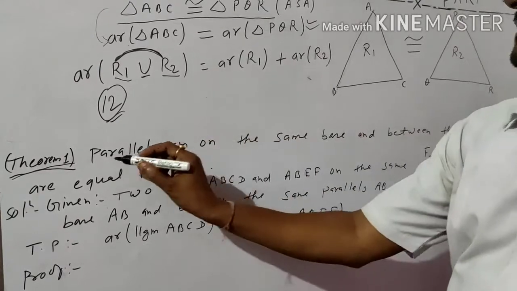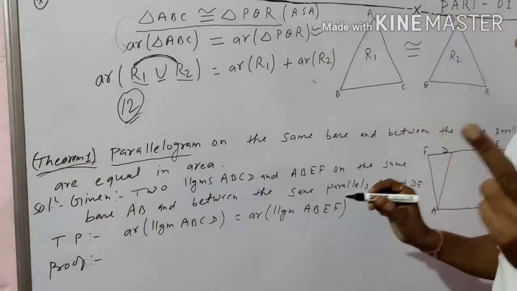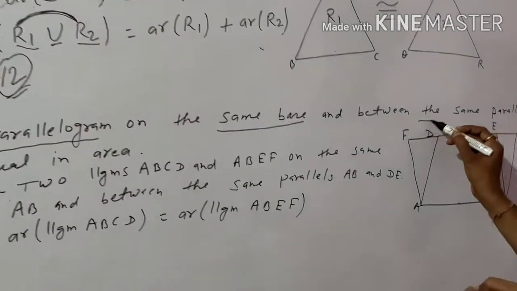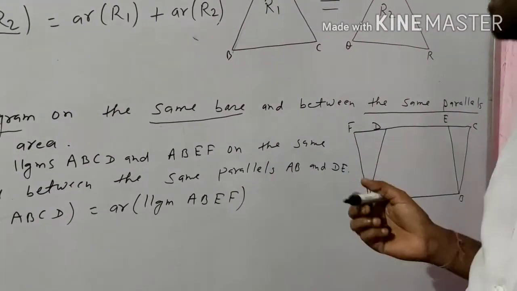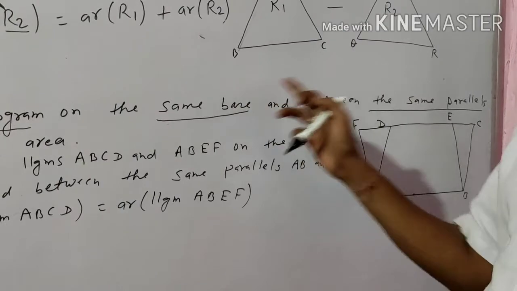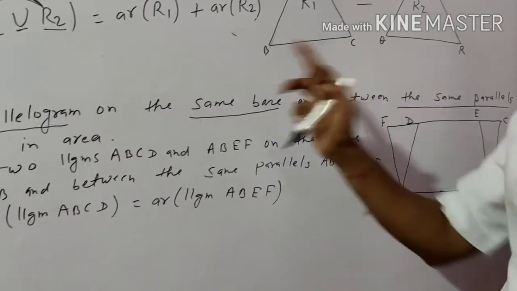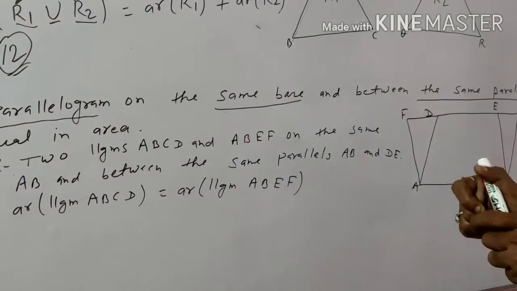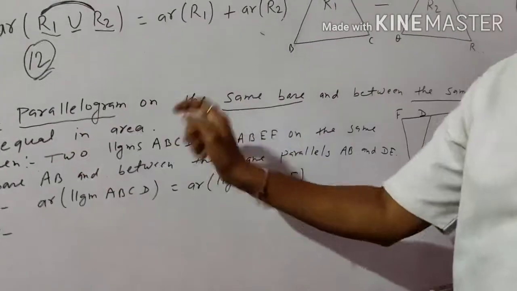Here, in the case of parallelograms, two things are given: on the same base and between the same parallels. These two are the conditions.